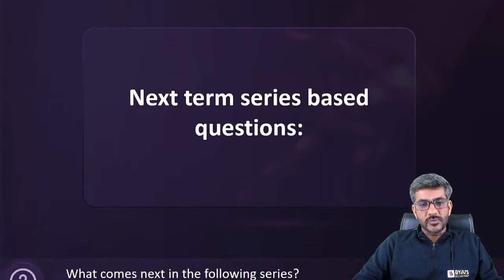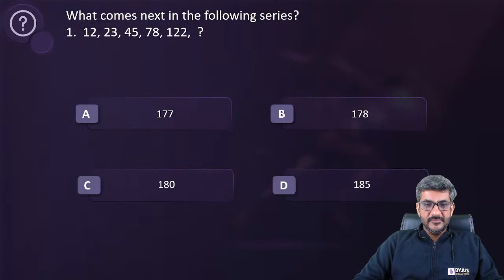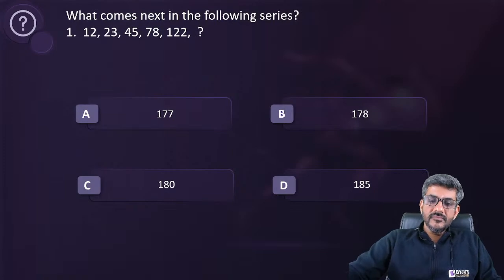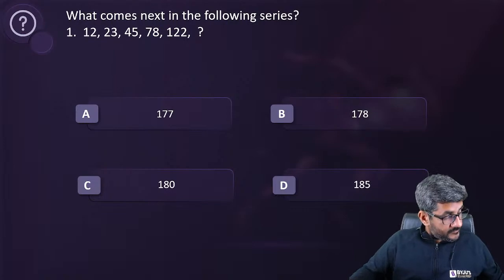Here is the first question for all of you. What comes next in the following series? So what is your answer for this question? Give me the answer. Let me see how many of you answer this correctly.